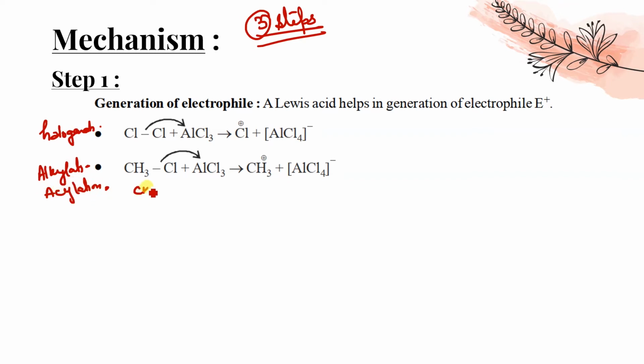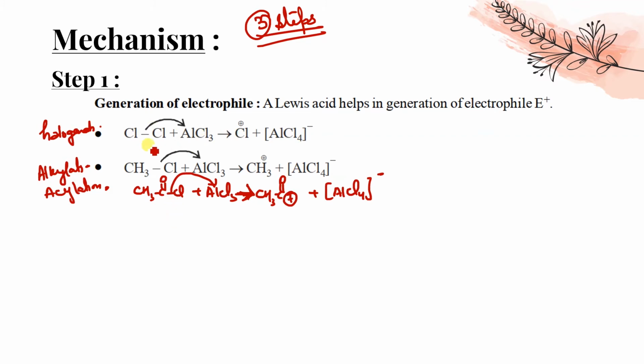In this case it will be CH3, C double bond O, Cl, and AlCl3 will attach. So this Cl will attach to this and it will form AlCl4 minus plus CH3, C double bond O plus. Okay. Let me show the mechanism, how it happens. I'm explaining one, it is the same for all.